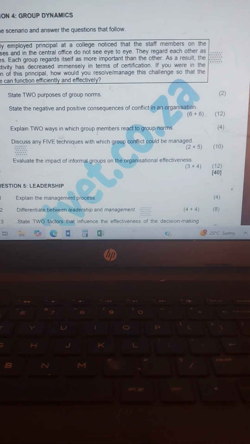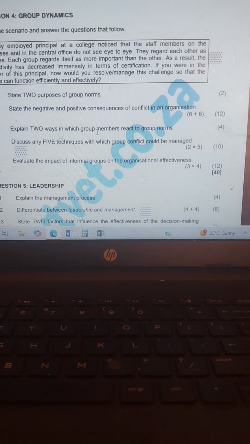Number 3, group members attain social satisfaction, status and security from informal groups. This is especially true in large organizations where employees might feel that they are only numbers.